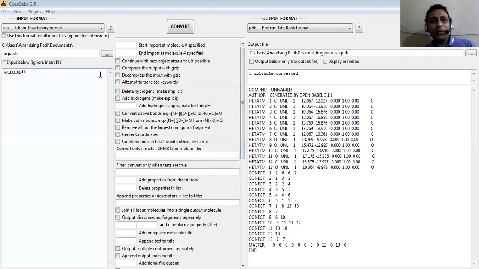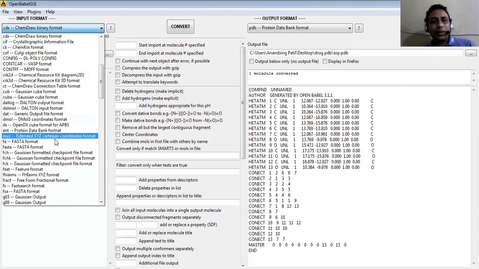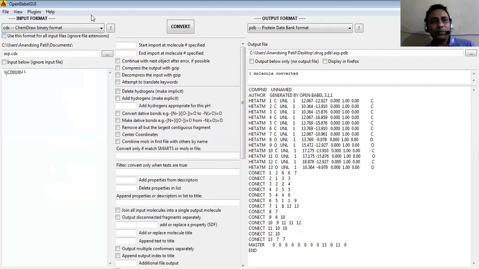So there is a software called Open Babel, or it is an application. Let me share the Open Babel software with you. So here it is, the Open Babel interface will open. It has an input format. These are the different file formats in which we can have our molecule drawn. Generally, we have ChemDraw, that is the CDX format or ChemDraw binary format. So let us choose that one, the binary format.